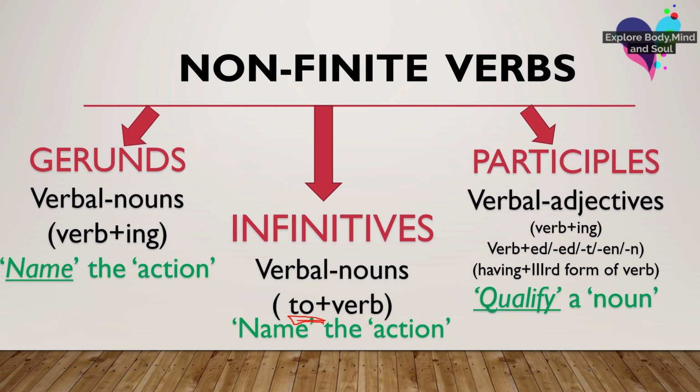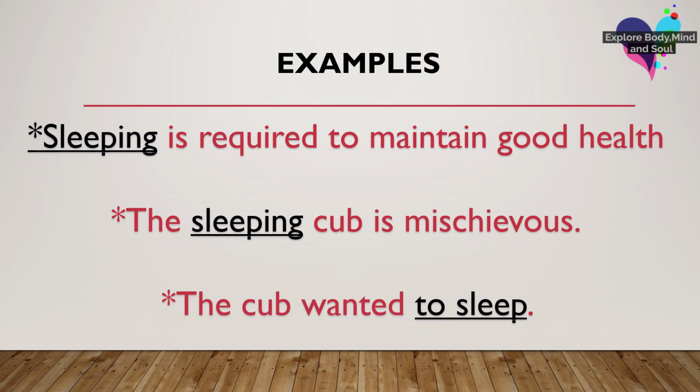So I don't want to confuse you right now. Let's simplify just by telling that non-finite verbs are further divided into three parts. Let's see with the help of examples what the real difference between the three is. I have taken the same verb, sleep.